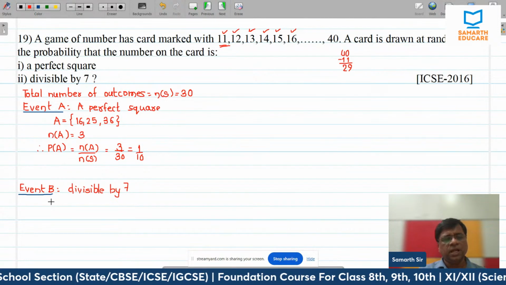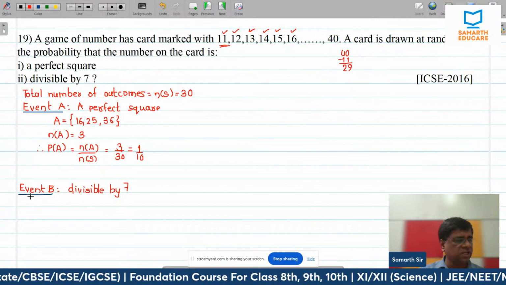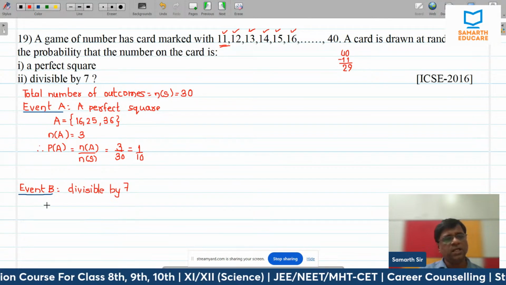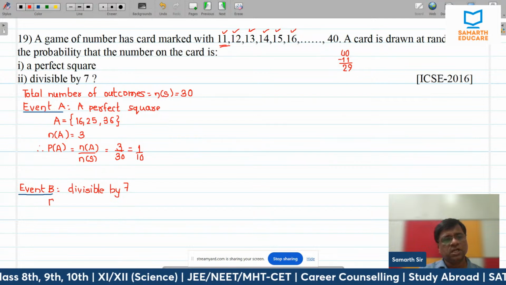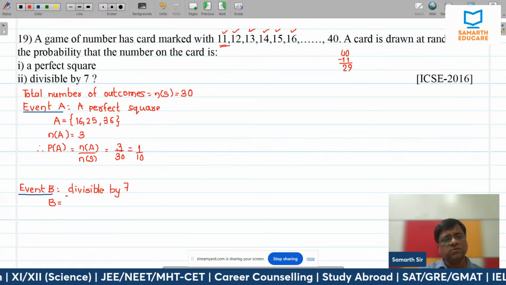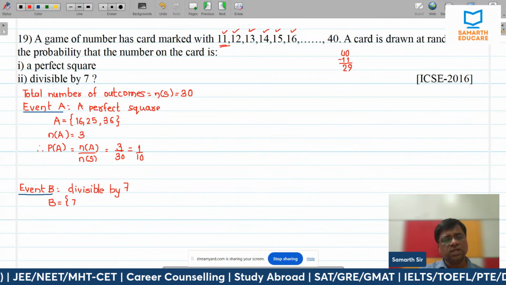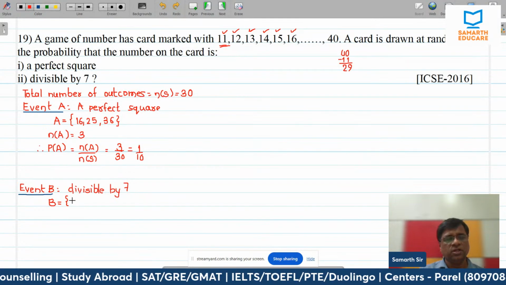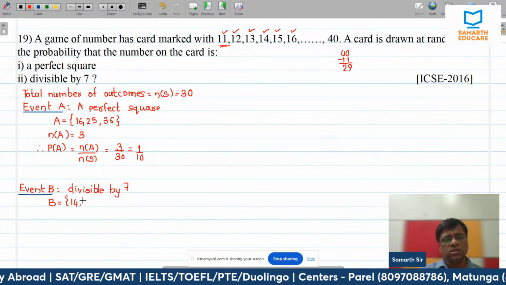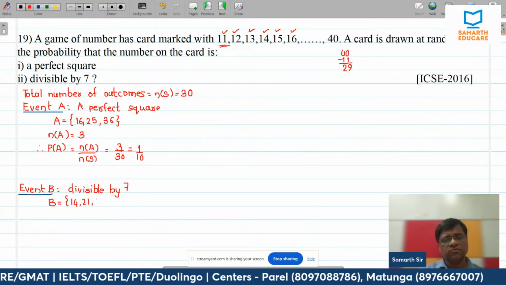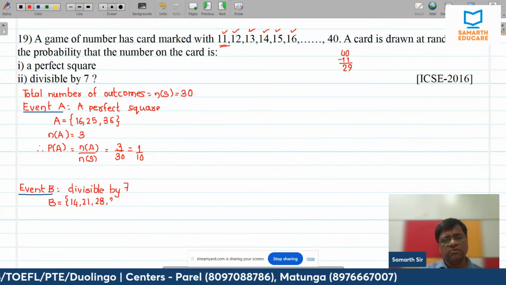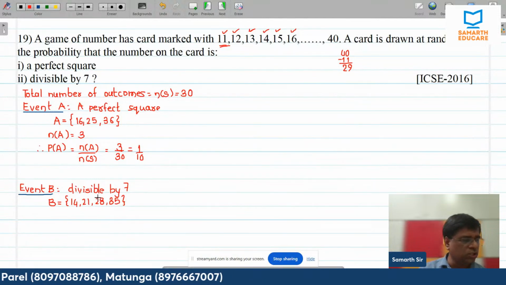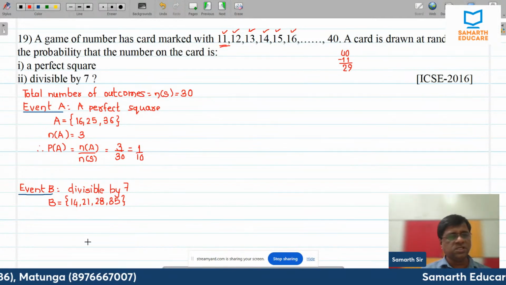Okay, let me write the numbers which are divisible by 7. Indirectly, what am I doing? I have to write the multiples of 7. So which are the multiples of 7? Multiples of 7 are 7. It will not come because we have to take the numbers from 11. So 14, 7 3s are 21, 7 4s are 28, 7 5s are 35, and that will be the last number because 7 6s are 42, right?